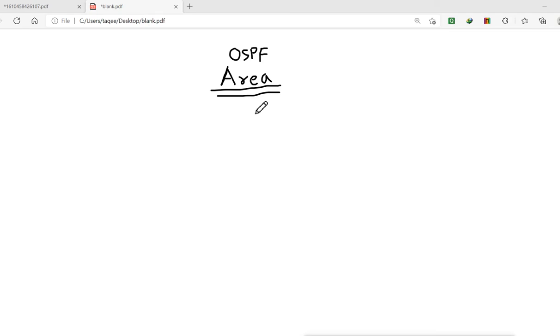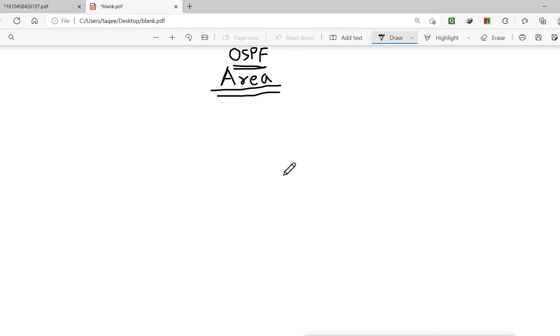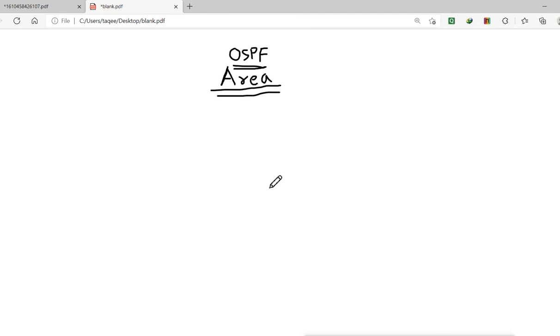OSPF needs us to design first. Otherwise it will be a mess, you will not be able to manage it easily, and it will be a big problem if you have not designed it properly.